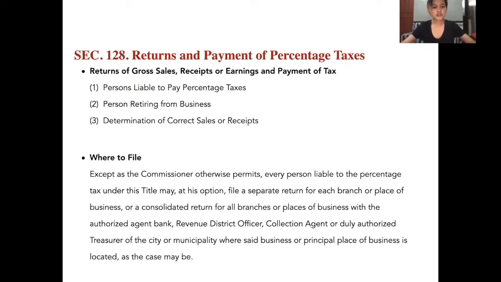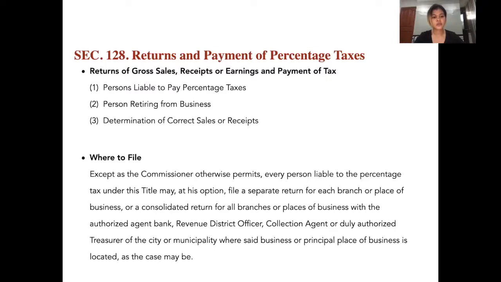Second, person retiring from business. Any person retiring from a business subject to percentage tax shall notify the nearest Internal Revenue Officer, file his return, and pay the tax due thereon within 20 days after closing his business.